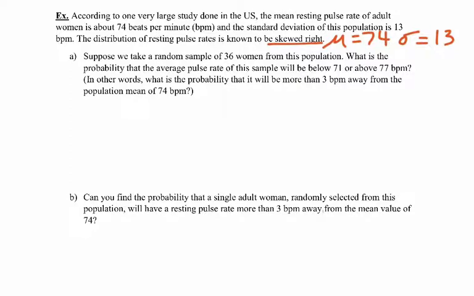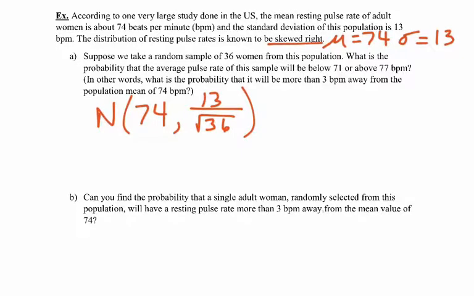What is the probability that the average pulse rate for this sample will be below 71 or above 77? So in other words, what is the probability that it will be more than 3 beats per minute away from the population mean of 74? Okay, so we know that even though it's skewed right for the population, we're okay because n is 36. So that means we can use a normal distribution. The mean for the sampling distribution is going to be the mean for the population, which is 74. The standard deviation for the sampling distribution is going to be 13 divided by the square root of 36.